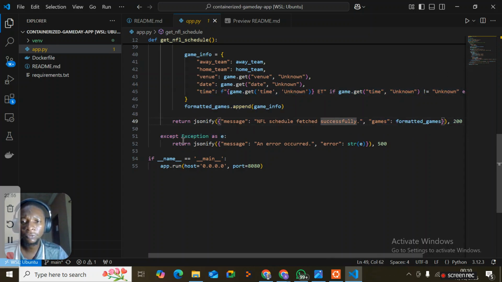This except block gracefully handles it without exiting the code and returns a message: an error occurred in the JSON format. Then here we are initializing the application and accessing it through any host, 0.0.0.0, so anyone can access the application through port 8080. So that's a run through of our actual Flask code.